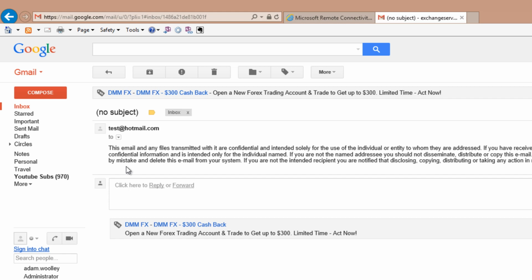So that is how you can configure a relay connector in your organization. Remember that this is only required if you are relaying to external recipients from systems that can't perform their own authenticated SMTP connections, or that need to send from an external email address of their own. For other scenarios, such as just sending mail unauthenticated to internal recipients, you don't need to configure a special connector for that scenario.